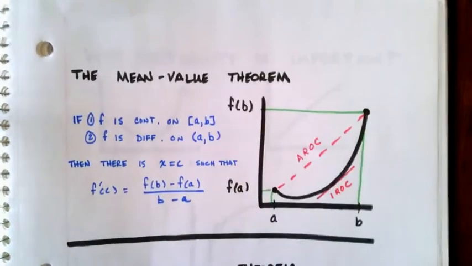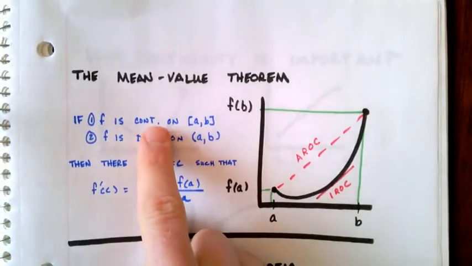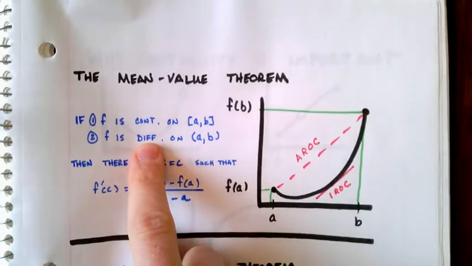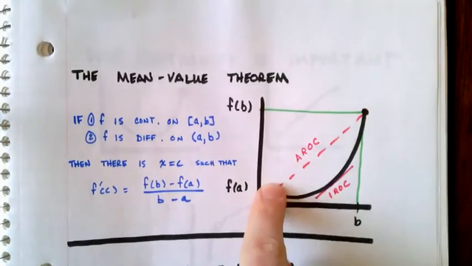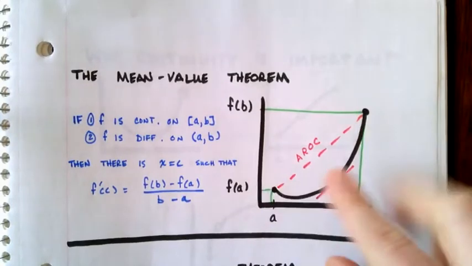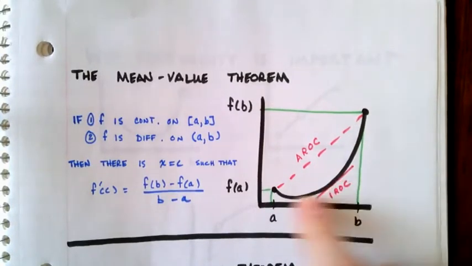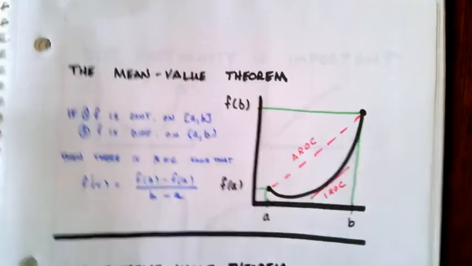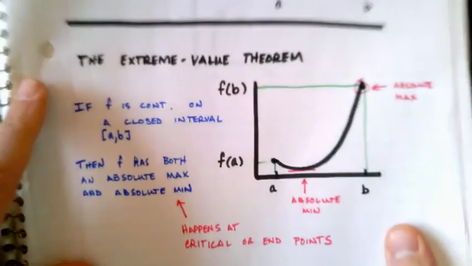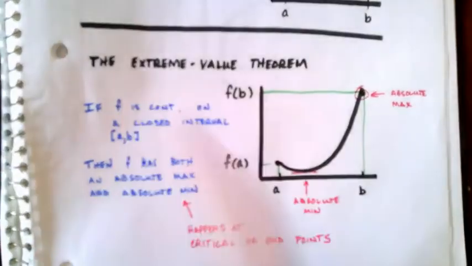The mean value theorem guarantees that if the function is continuous and differentiable, then whatever the average rate of change is, the slope of the line connecting the two endpoints, there must be at least one place on the interval where the instantaneous rate of change is the same. Here's the third value theorem, the extreme value theorem.